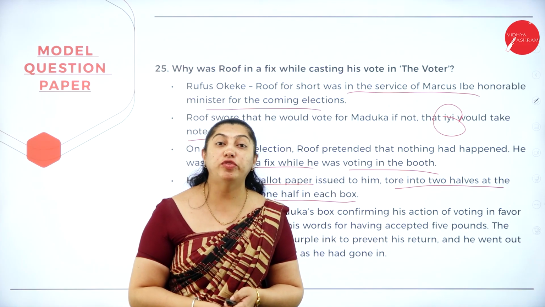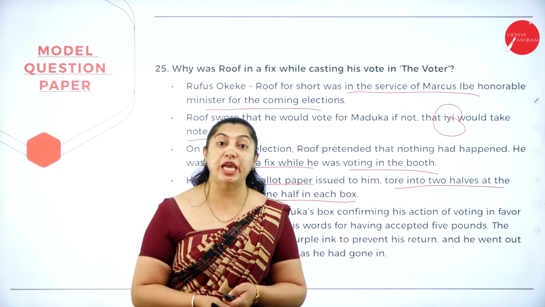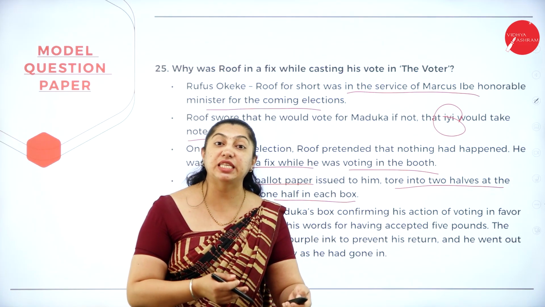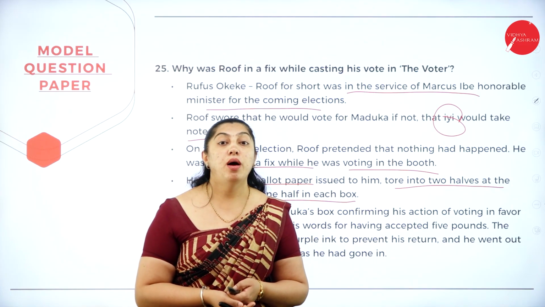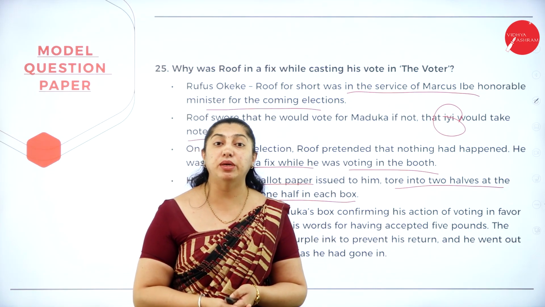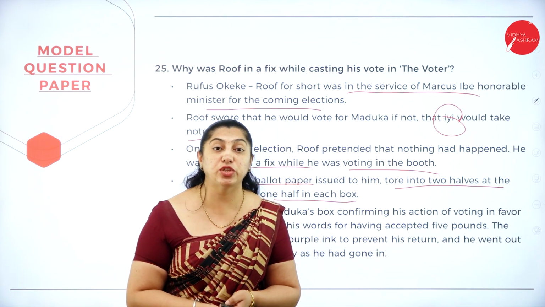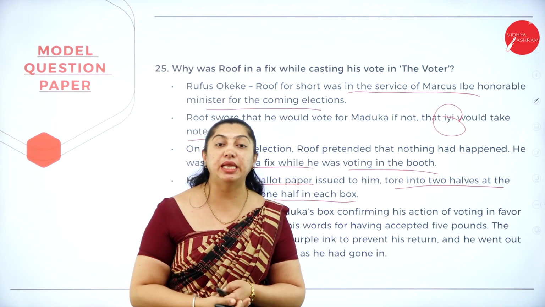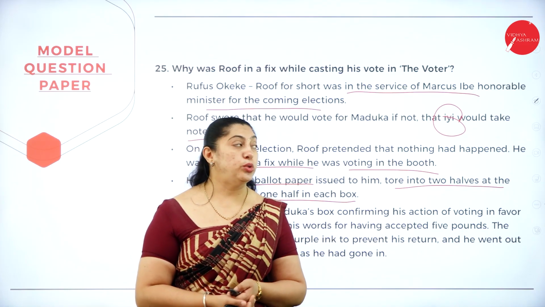And he comes out with a purple ink on his finger, saying that whenever the supporters of Marcus eBay see, he says that I have cast my vote for Marcus eBay. Whenever the supporters of the opposition party Maduka see, he says that he has cast his vote for Maduka. But only he knows what has happened inside the electoral booth.